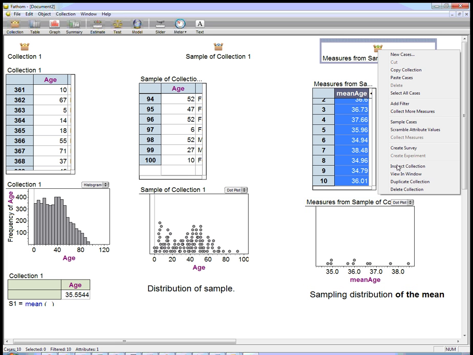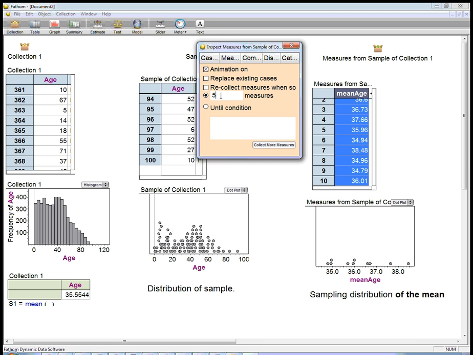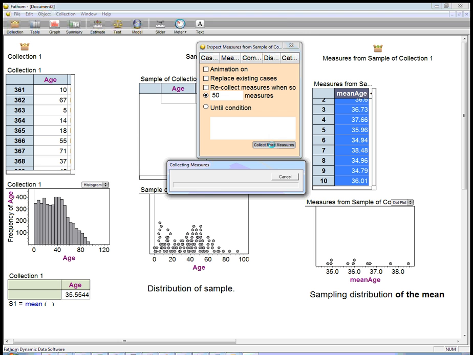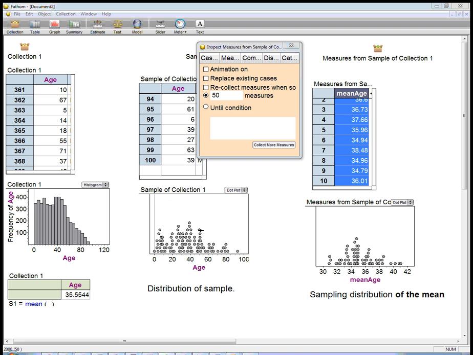So let's go back to here and inspect it again. And let's collect 50. Let's not have the animation on because I hope that'll be faster. This can be really slow otherwise. Okay, here we go. So what it's doing is it's creating a bunch of different samples. You can see these histograms flash up there, the distributions of the individual samples. But remember, we're only taking the mean each time. It might seem wasteful, but remember, we only do this hypothetically to get an idea, and then we prove a theorem, and then we never have to do it again.